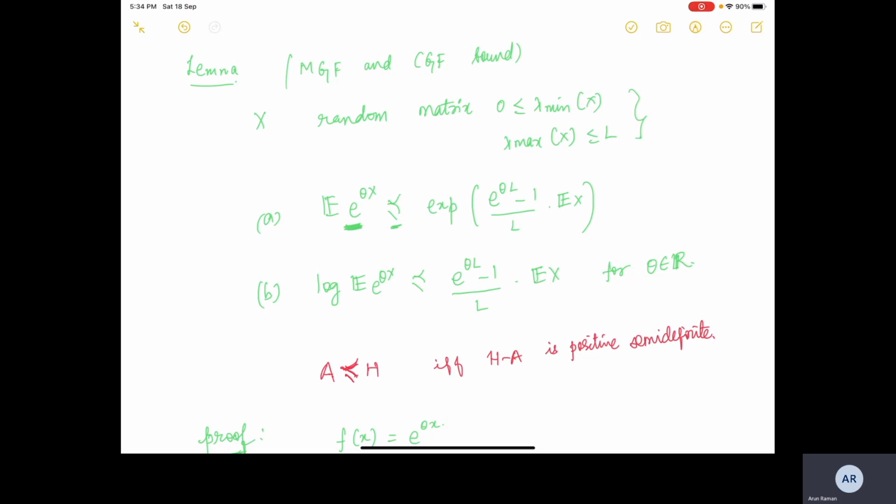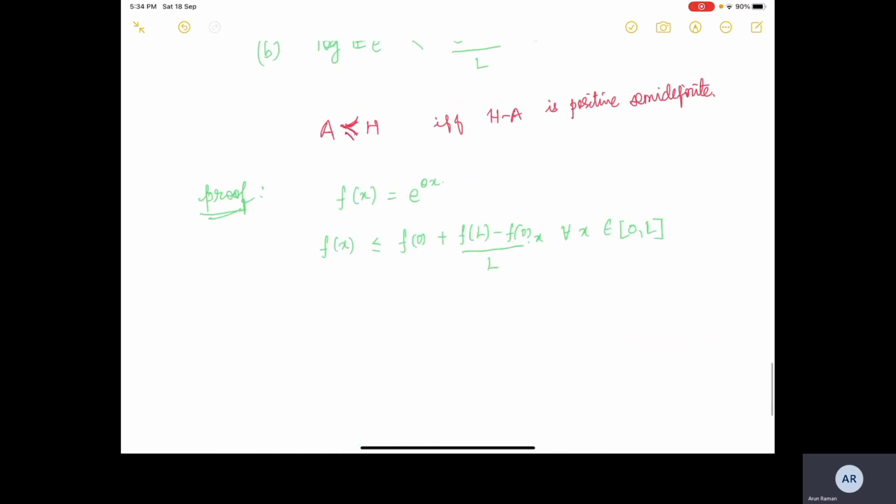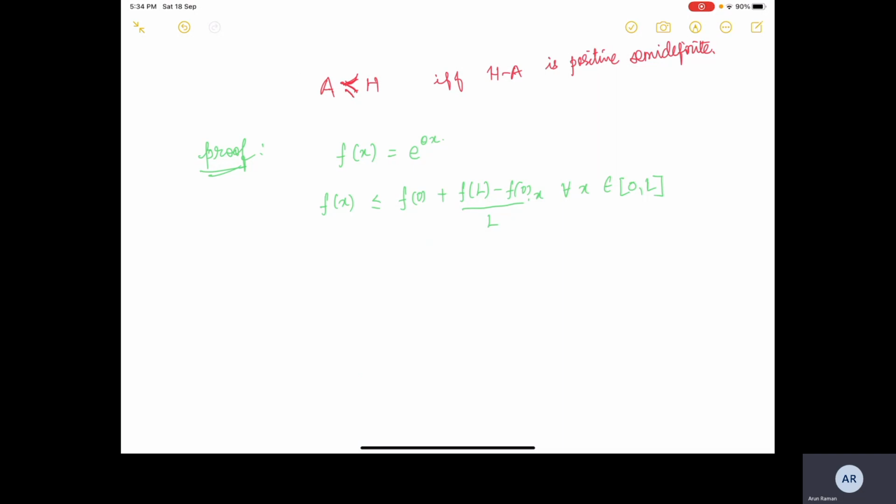Whenever we look at an exponential, our instinct is to somehow bring in the convexity of the exponential, and this result also follows from convexity. If we just rearrange the expression, what we get is f of x minus f of 0 divided by x is less than or equal to f of L minus f of 0 divided by L.